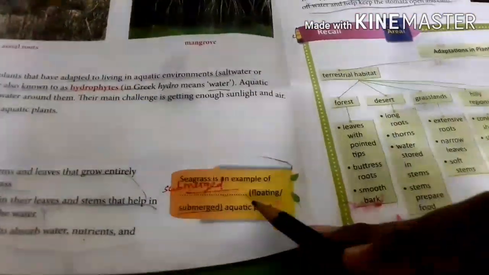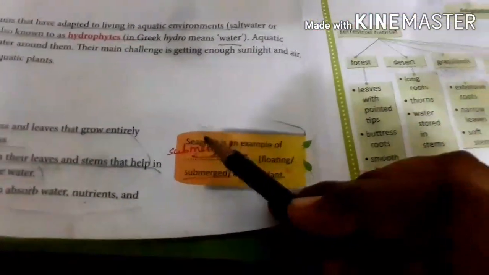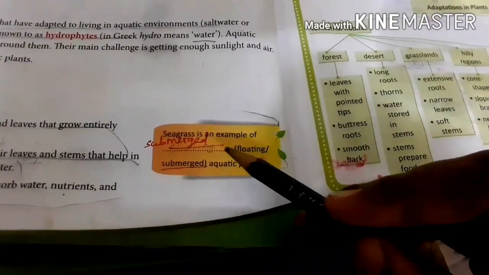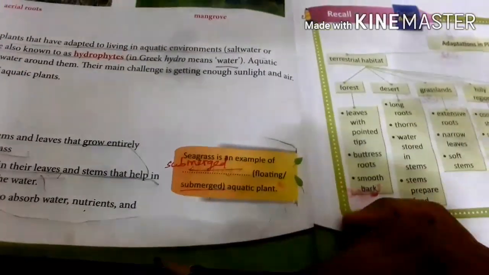So here you have one yellow box. So complete it. Seagrass is an example of floating or submerged aquatic plant. Submerged. So everyone write this one, submerged.